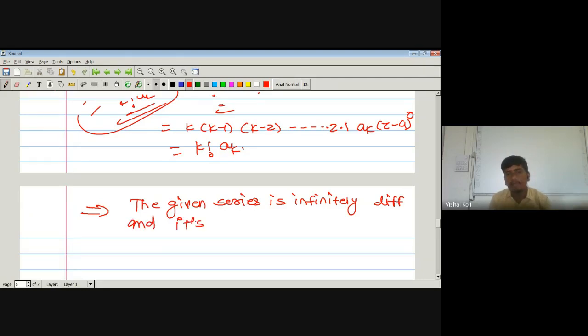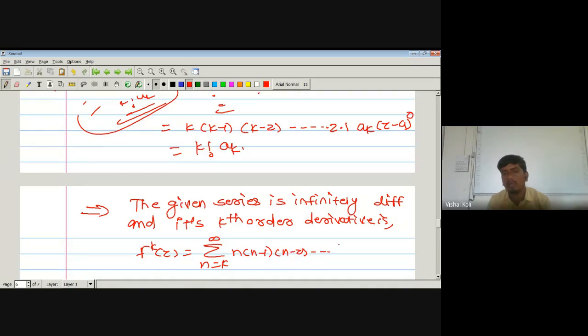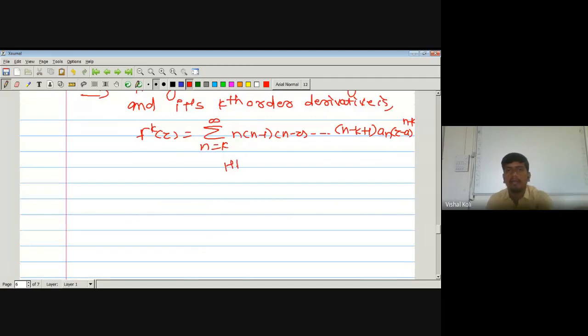its kth order derivative is f^(k)(z) equal to series n running from k to infinity n into n minus 1 into n minus 2 up to so on n minus (k minus 1), a_n (z minus a) to the power n minus k. Okay, and hence the proof. That is, we have to prove the given series will be infinitely differentiable if f is analytic on our given domain. Okay, so this will be our second consequence.